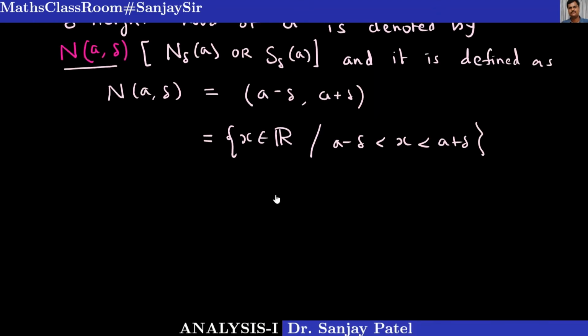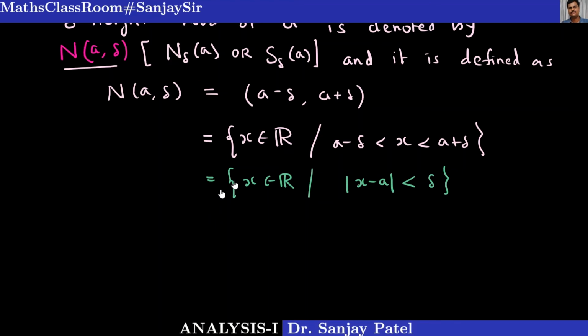You also know that this can be expressed in the modulus form, using that result: the set of all x belongs to R such that mod of x minus a is less than delta. This you have already proved, so these two things are equivalent. So N(a, delta) can be expressed in any of these three forms.